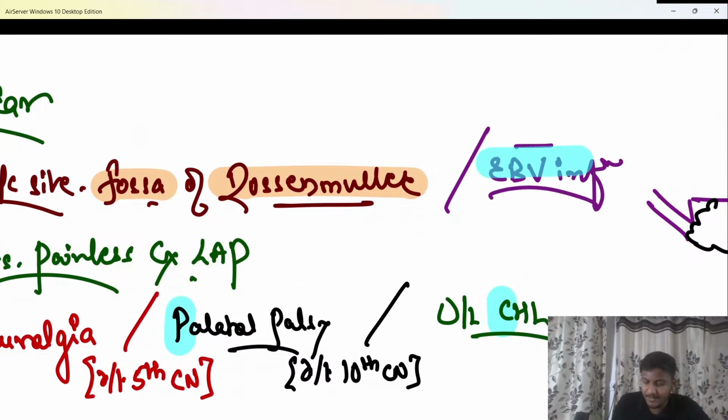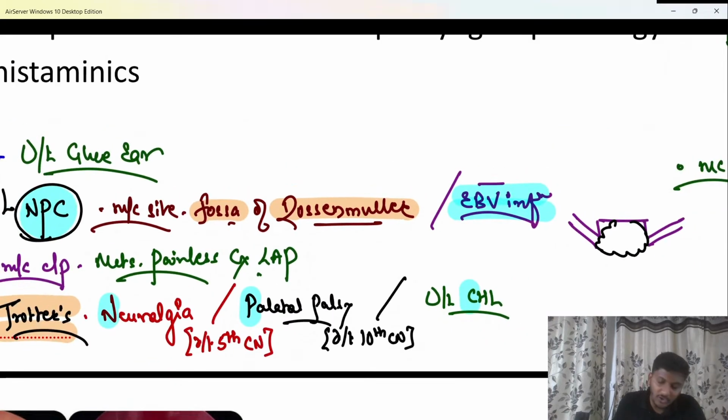We know Epstein-Barr virus infection is commonly associated with cancers like first NPC or nasopharyngeal carcinoma. Second, post-transplantation lymphoma. After transplantation, if there is a lymphoma. Third, Hodgkin's lymphoma. Fourth, non-Hodgkin's lymphoma. And fifth, a type of non-Hodgkin's lymphoma, especially in African children, called Burkitt's lymphoma. So these are the cancers with which Epstein-Barr virus is very commonly associated.